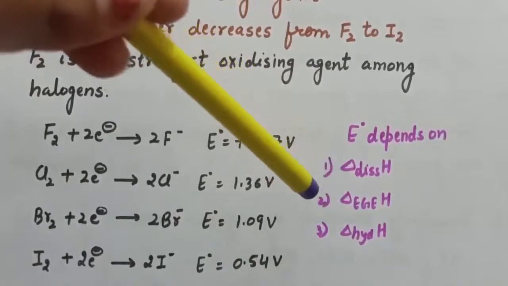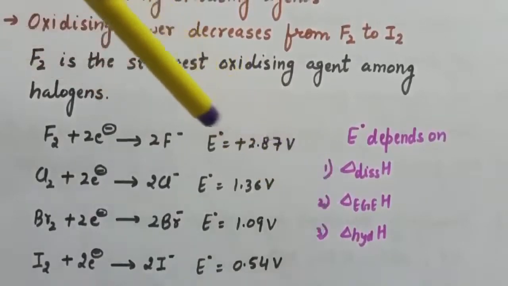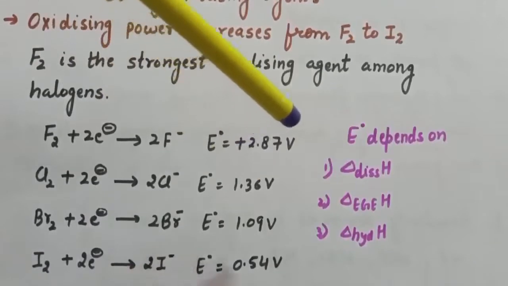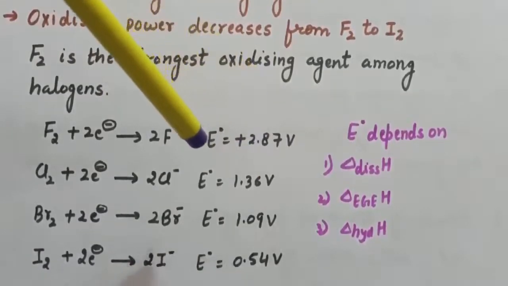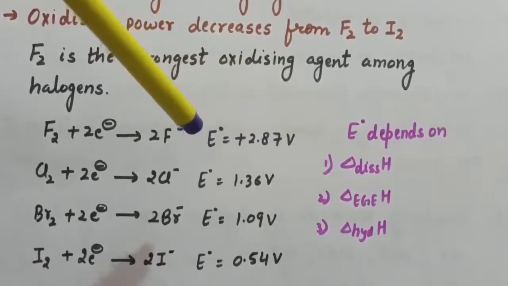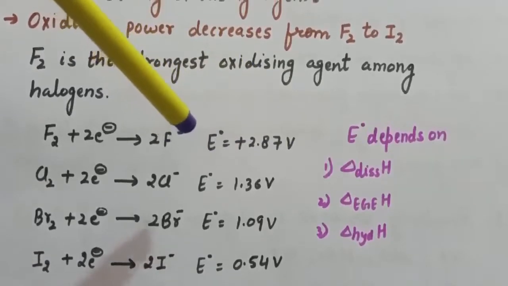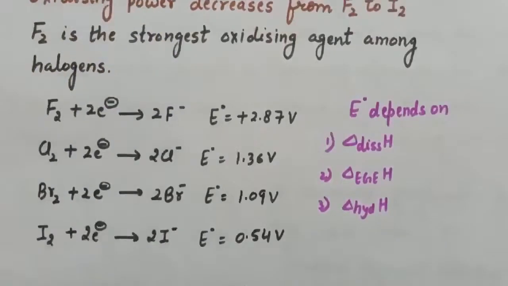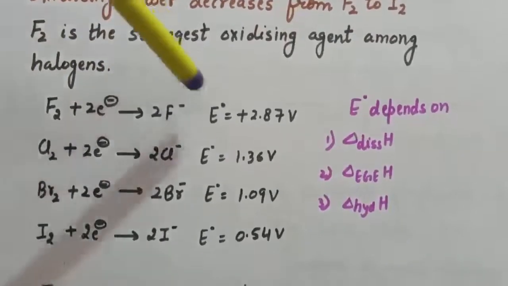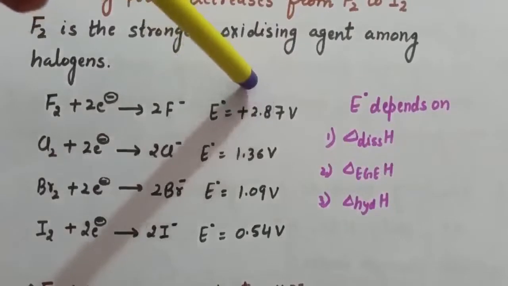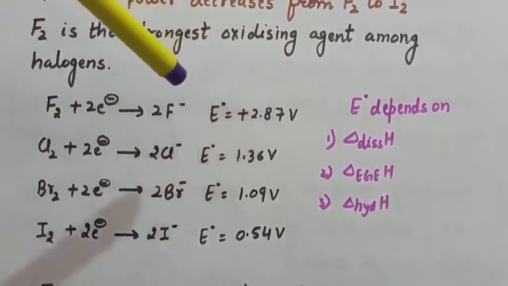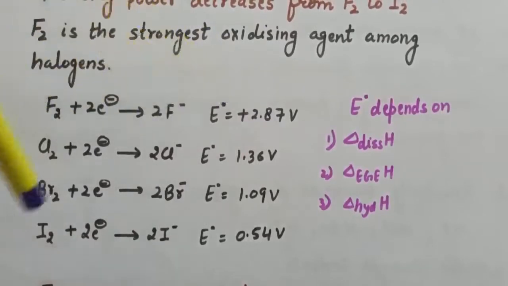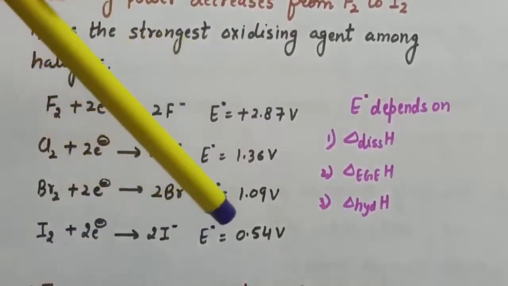So when we include these three parameters, the value for fluorine comes out to be highest, that is plus 2.87, and higher will be the value of standard electrode potential, greater will be the oxidizing power, and that is why fluorine is the strongest oxidizing agent. Or you can say that more will be the positive value, more will be the oxidizing power. So among halogens, F2 is the strongest oxidizing agent and I2 is the weakest oxidizing agent.